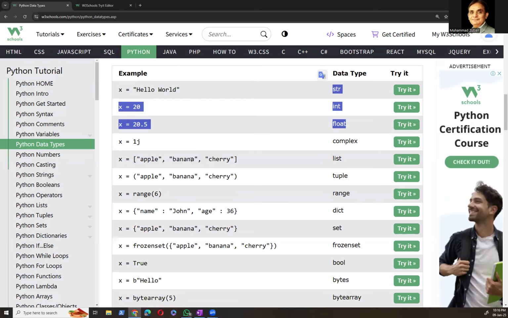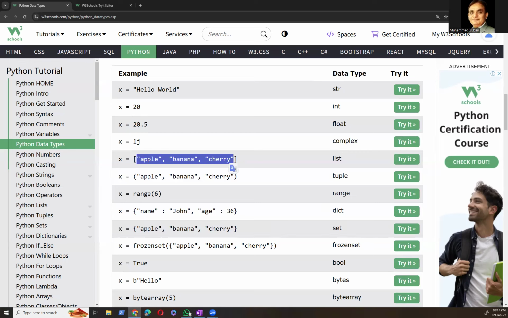But there are other data types. Like if we put a character j after the digit, then it will be a complex data type. Okay, we are not going to explain what a complex data type is. We'll do it later. Right now we are just checking that there are other data types, right?